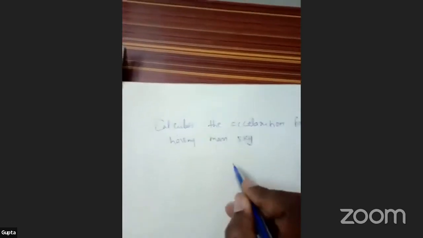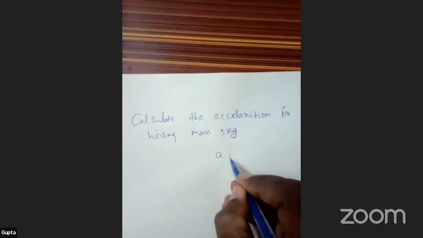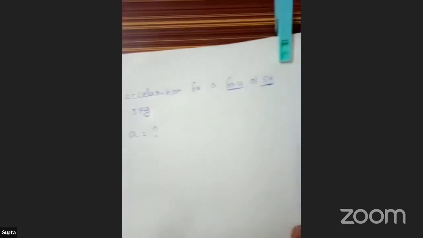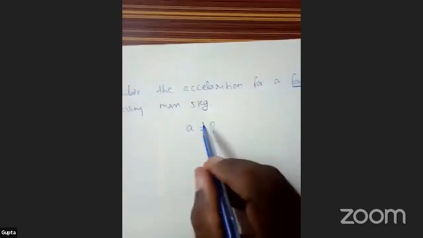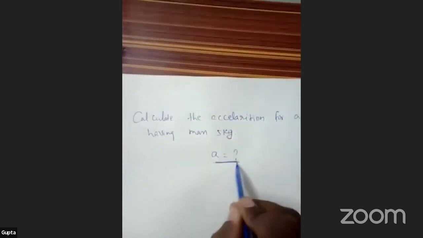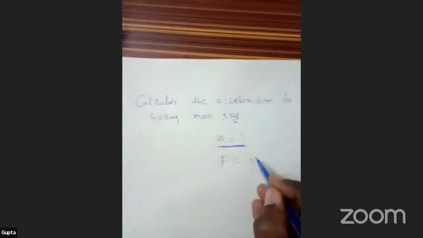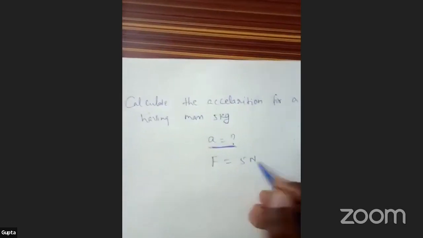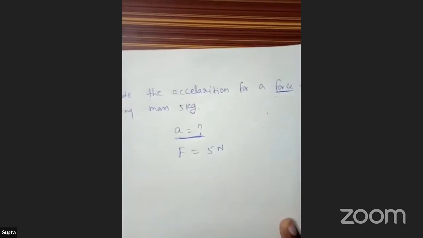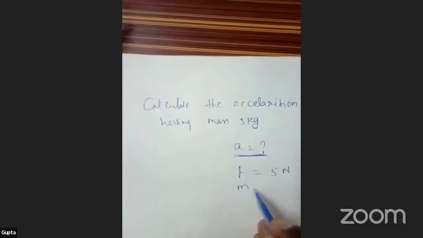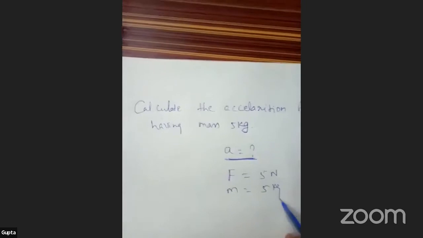So what is he asking? What to find out? Calculate the acceleration for a force of 5 newtons having mass 5 kg. What to find out? The acceleration. Very good. What are the given things? Force is given. How much? Force is 5 newtons. Very good. And mass is 5 kg.